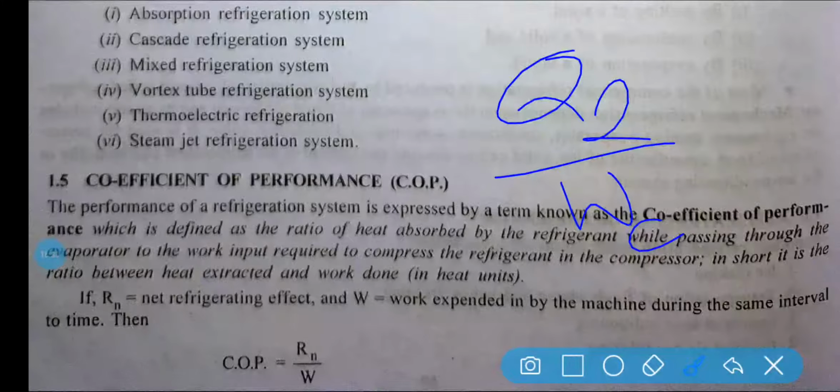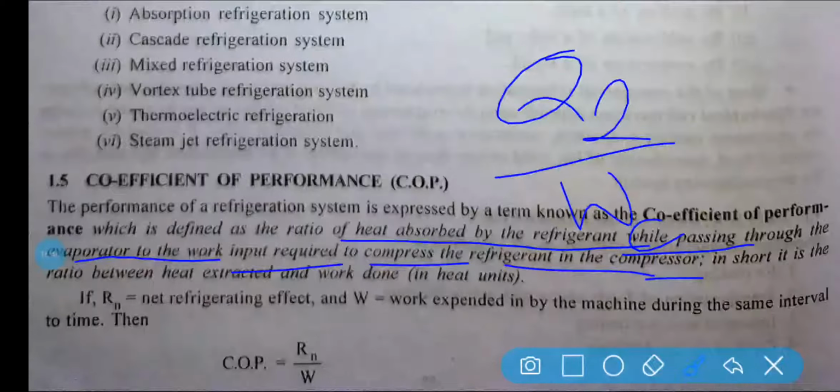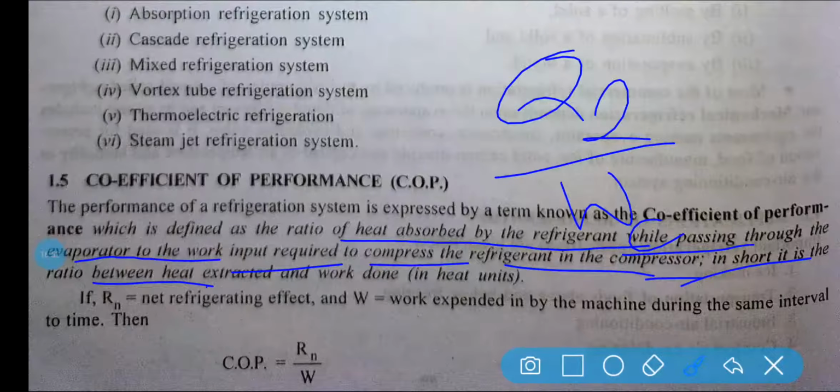So it is basically a measure of performance of the refrigeration system, which is defined as the ratio of heat absorbed by the refrigerant while passing through the evaporator to the work input required to compress the refrigerant in the compressor. In short, it is the ratio between heat extracted to work done.